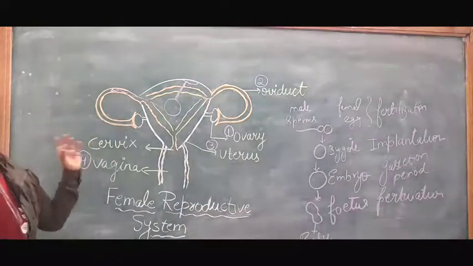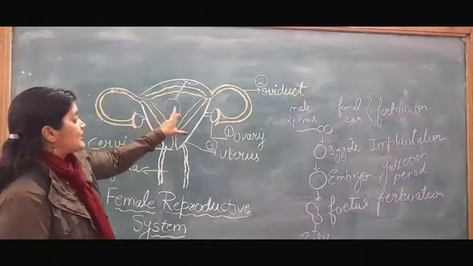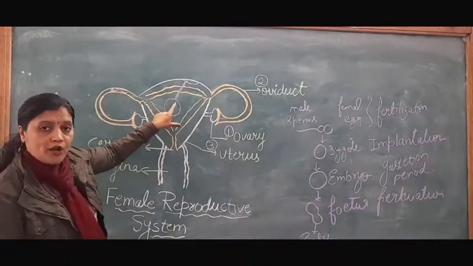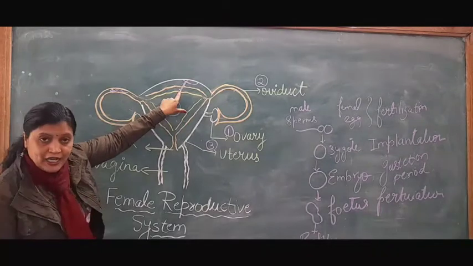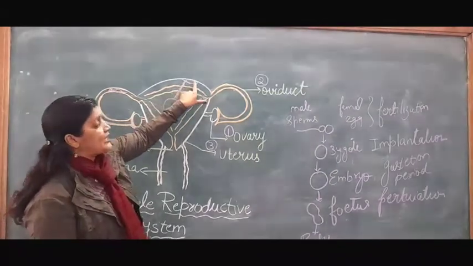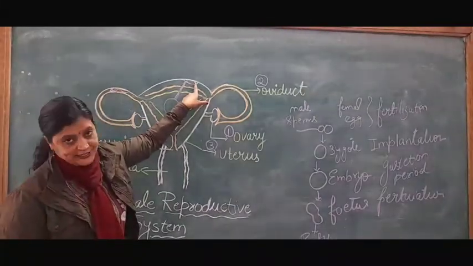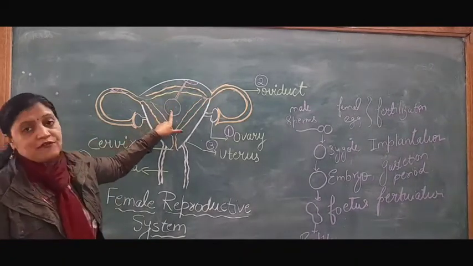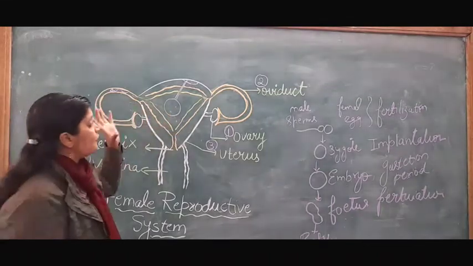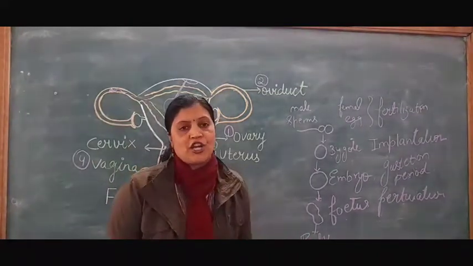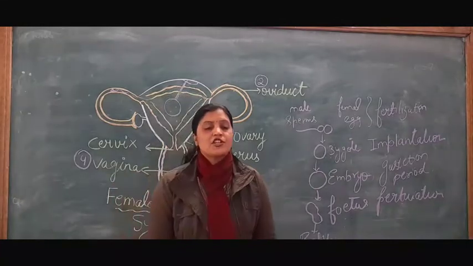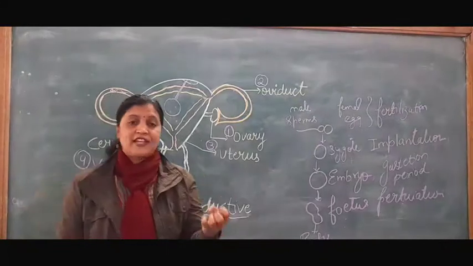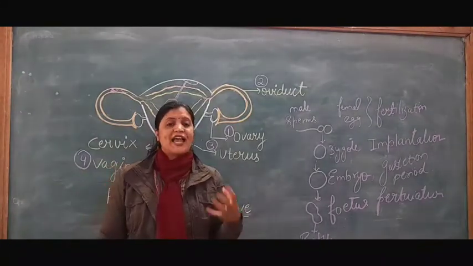Now here one more important thing about the placenta. Remember, first there is a zygote, embryo or fetus which is attached to the umbilical cord, and this umbilical cord is attached to the disc-like placenta. Okay, so first is the placenta, then the umbilical cord, and then the fetus or baby. In the placenta, some finger-like projections are present, which are called villi. In the same way, these villi provide surface area for absorption of glucose and nutrition.